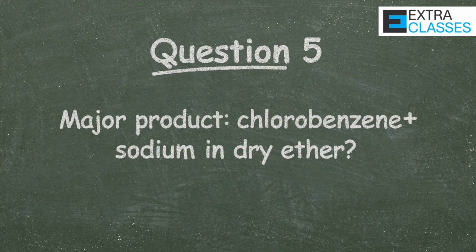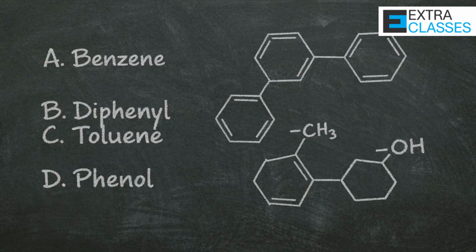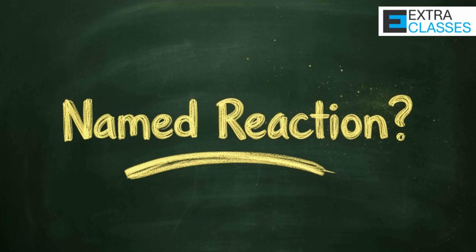Question 5. What is the major product formed when chlorobenzene reacts with sodium metal in presence of dry ether? Option A, benzene. Option B, diphenyl. Option C, toluene. Option D, phenol. Try recalling named reactions. Take a moment.